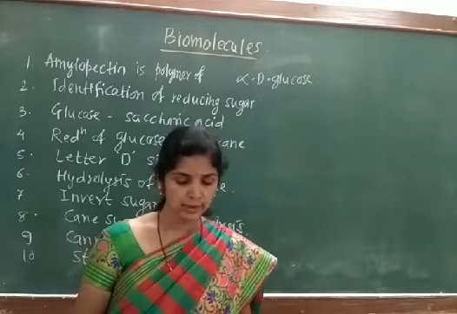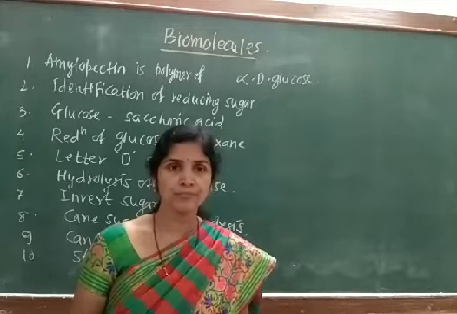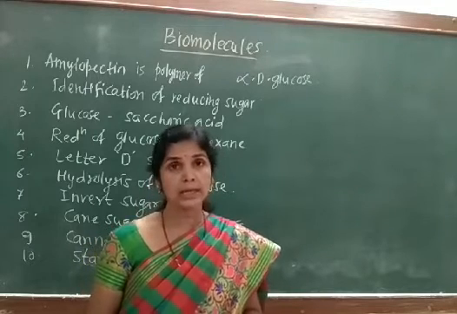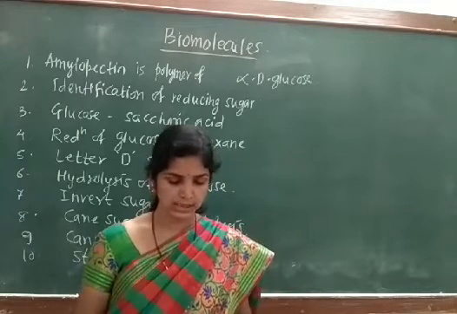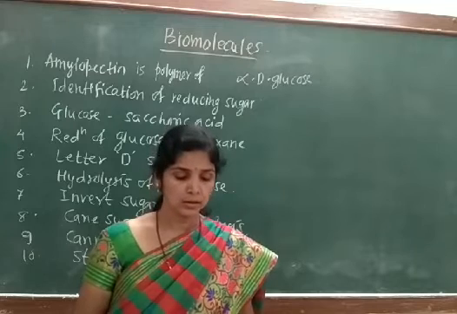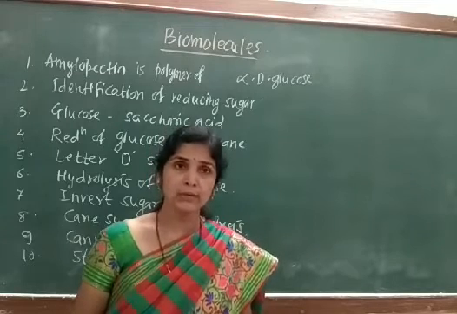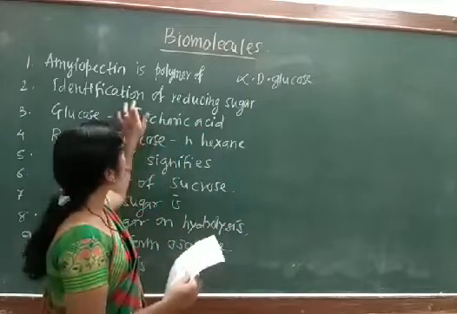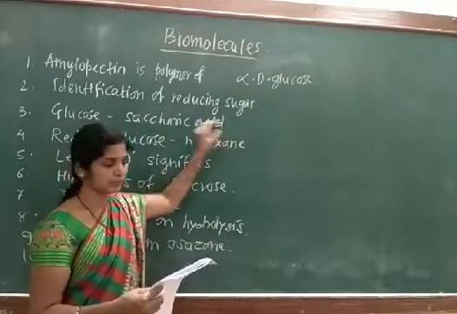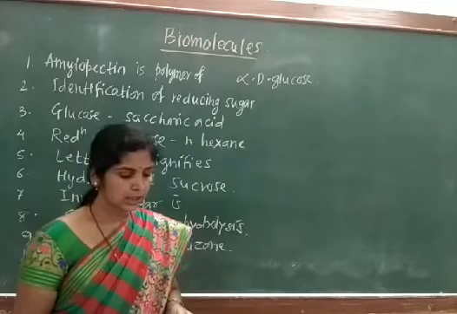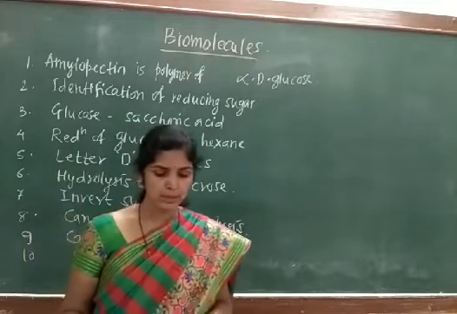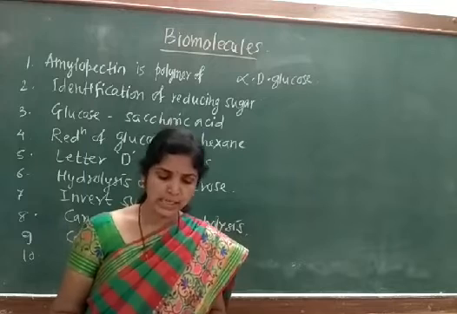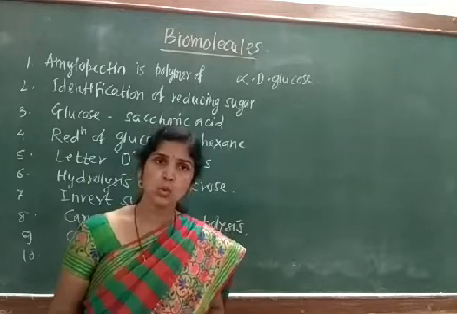A useful derivative employed in the identification of reducing sugar is. The useful derivative used in the identification of reducing sugar is. Option A is oxime, B is phenylhydrazone, C is oxazone, and D is ozone.